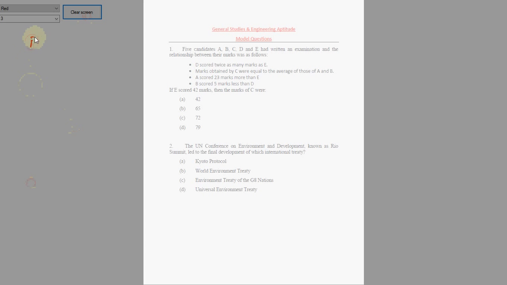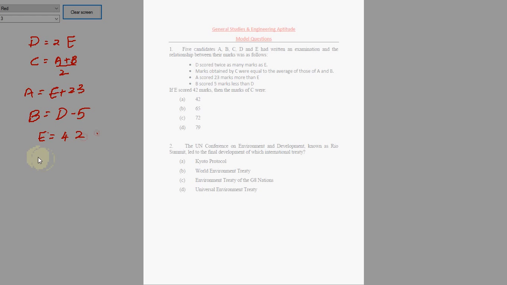So it goes like this. D equals 2 times E. C equals (A plus B) by 2. And A is E plus 23. And B is D minus 5. And finally, they have said E is 42.